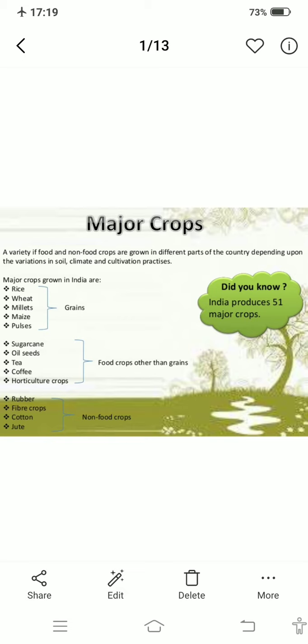And students, it is my request, please read it very carefully, because you must know the duration, you must know the time, which crop is a Kharif crop, which is a Rabi crop. This can come in a map activity also, so you must be very vigilant while viewing this video. So I hope you have understood, and you can make notes from this also, or if you want I will send you the notes also.